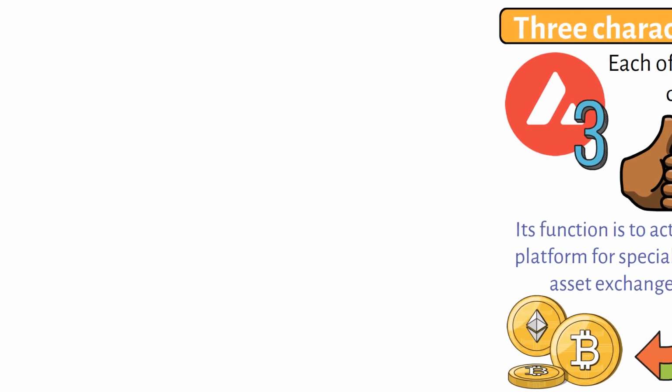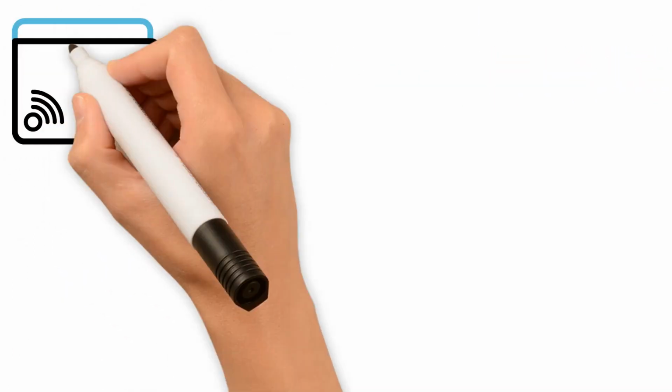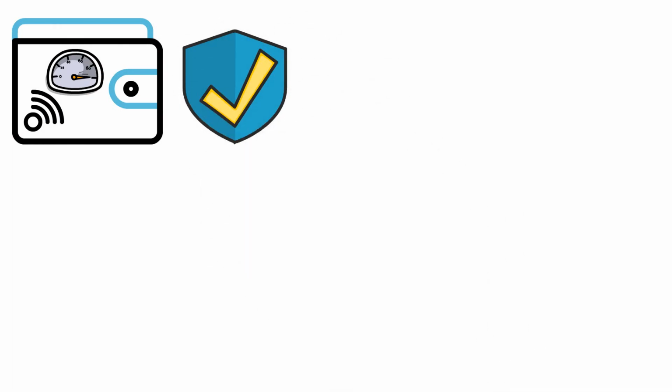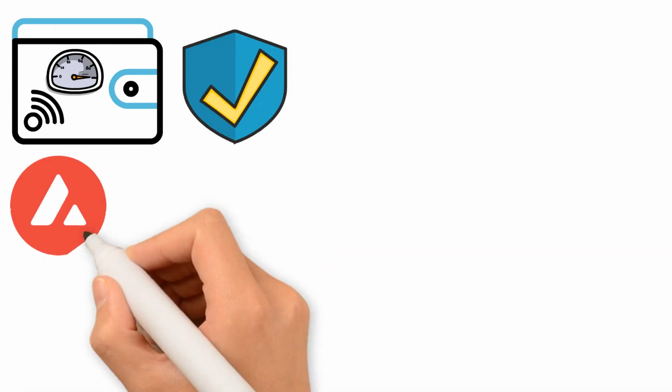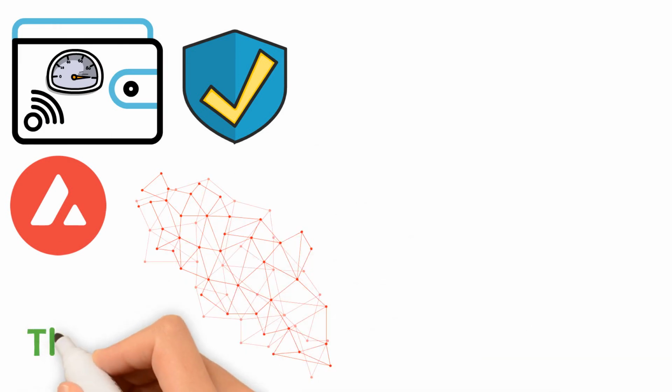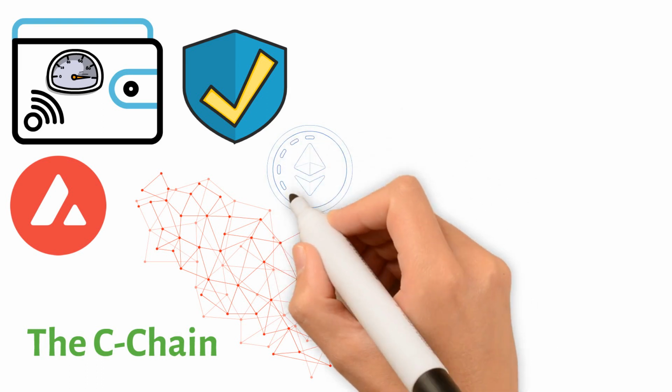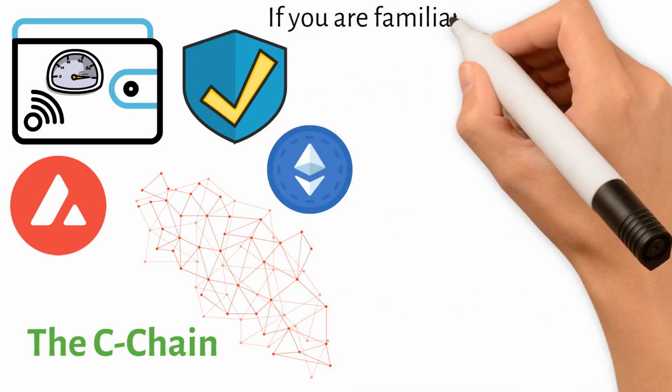This makes token transfers extraordinarily quick and affordable, making it ideal for its function as Avalanche's exclusive asset exchange. Next up is the network of contracts known as the C-chain. The C-chain will operate quite similarly to Ethereum if you are familiar with that platform.